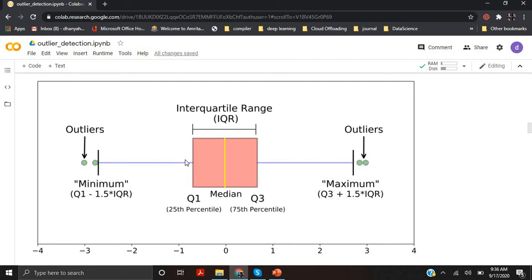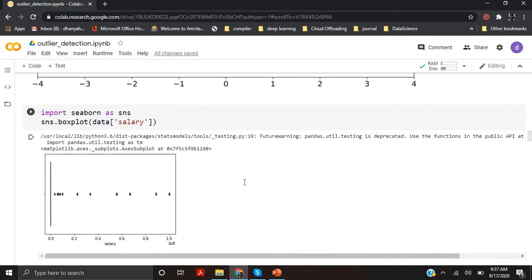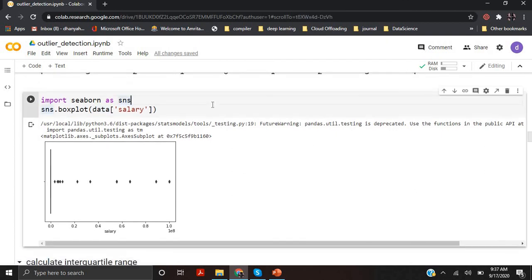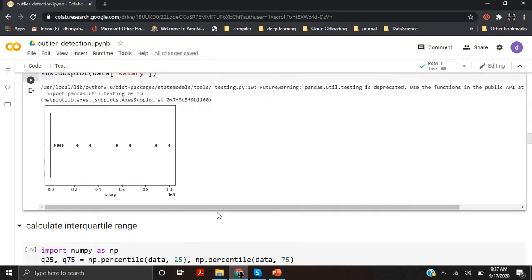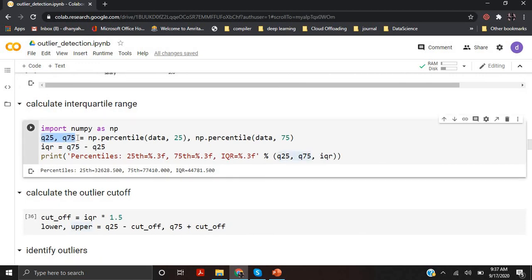So the outlier points are the values which are lesser than Q1 minus 1.5 into IQR and the points which are greater than Q3 plus 1.5 into IQR. From the data set, I am just calculating the box plot, which represents the salary data in a box plot. Since you have very large outliers, the box plot will look like this. From the data set, I am going to calculate the 25th quartile and the 75th quartile value, that is Q1 and Q3. As I told you, the IQR value is Q3 minus Q1. So that is my interquartile range.